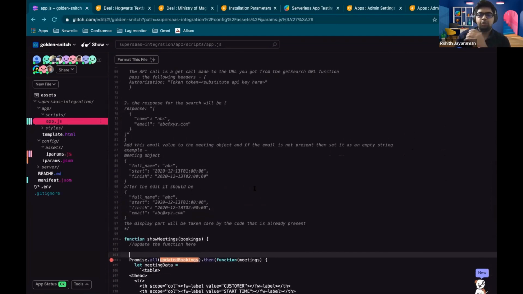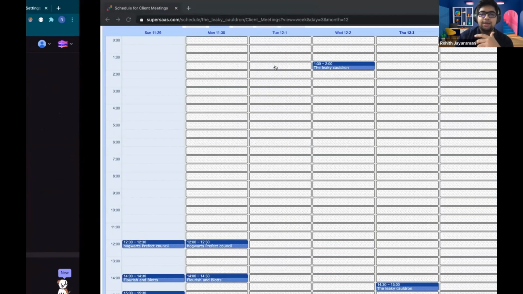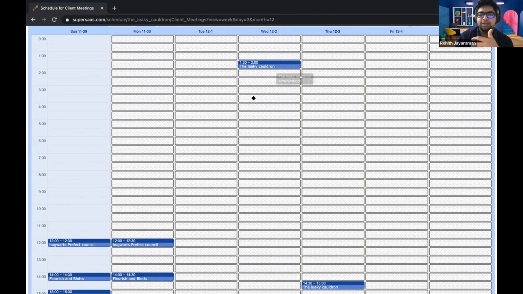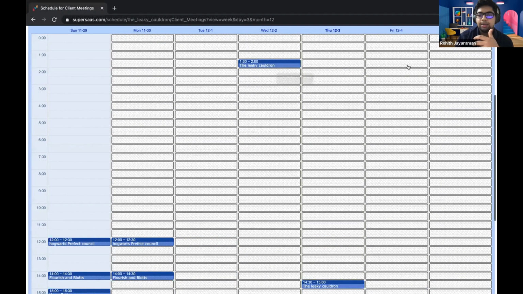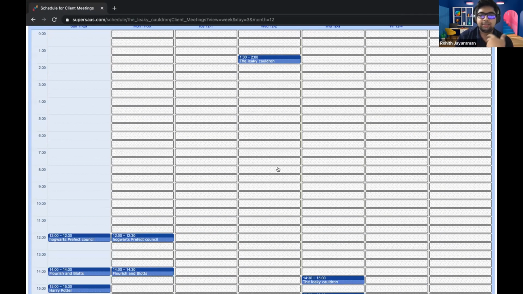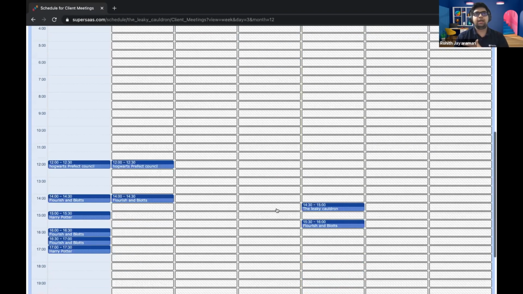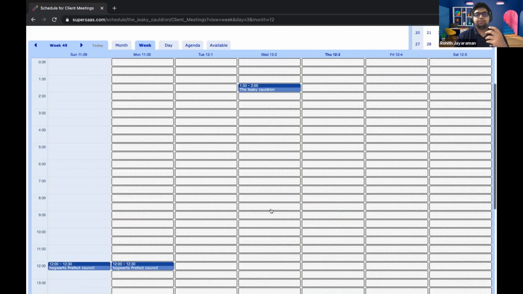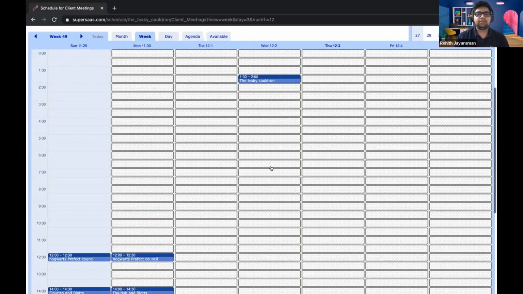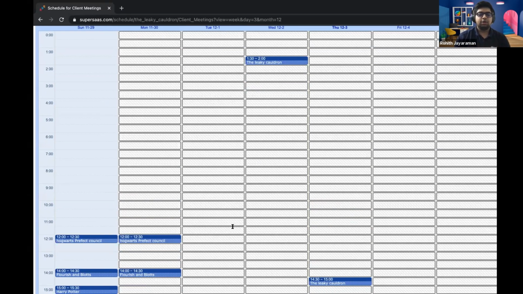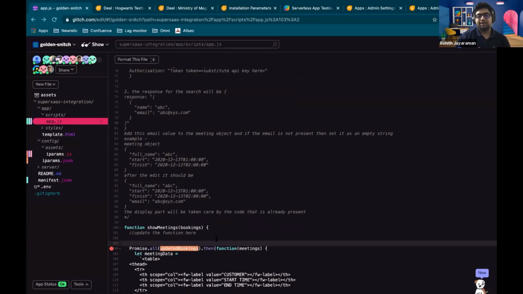So I'll tell you how this is going to work. If you look at the calendar, it has certain names for the appointment itself. Here it says Leaky Cauldron, and in a different place it can say something else, like here it says Flourish and Blots. So using this task, we're going to try and get the contact email if it exists.